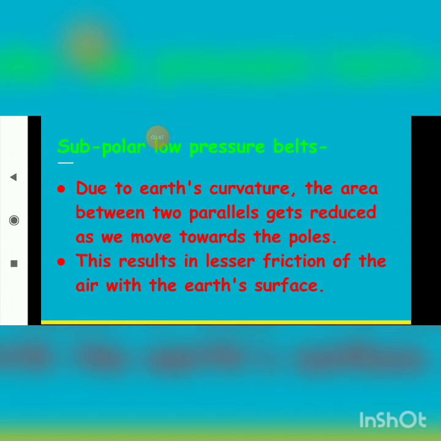Due to Earth's curvature, the area between two parallels gets reduced as we move towards the poles. So what happened to that area? It gets reduced as we move towards the poles. This results in less friction of the air with the Earth's surface.